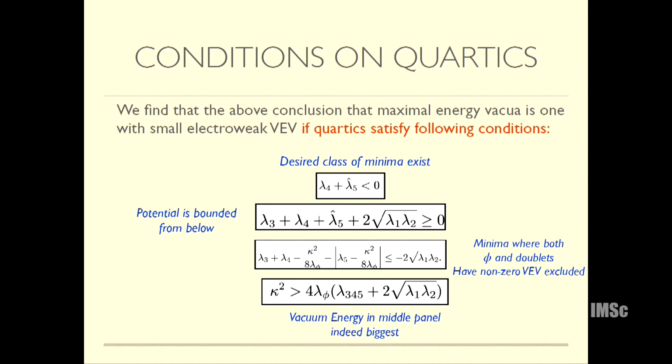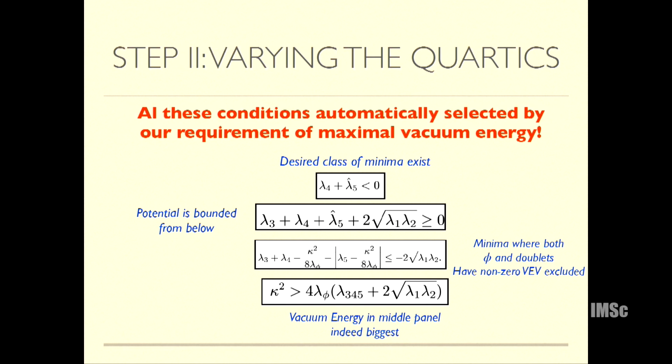But the nice feature of our model is that all the conditions we found on the quartics can automatically get selected in the second step. When you vary the quartics, it turns out that only if you respect these conditions is the vacuum energy maximized. First we were maximizing vacuum energy with respect to the variation of the mu squared, but if you do it with respect to the variation of the quartics, you will automatically select this region. So we don't have to impose any of these conditions. They naturally hold.